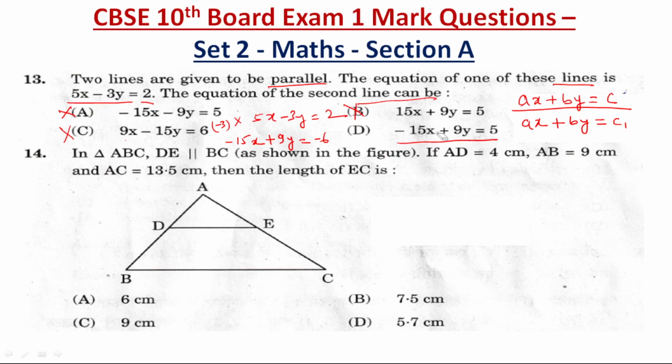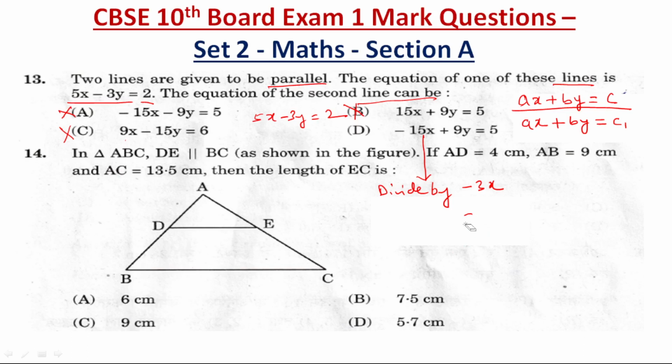The issue is, as I said, that we need to get 5x minus 3y compulsorily. So in this option D, what we will do, we will divide by minus 3.